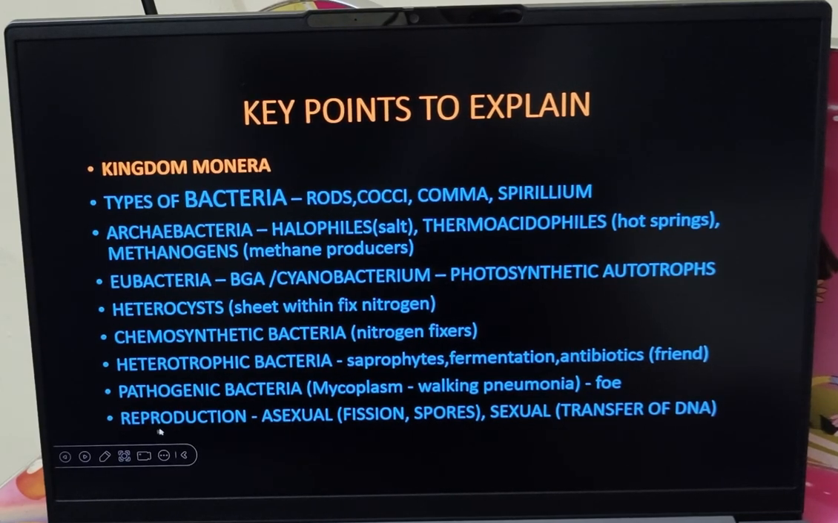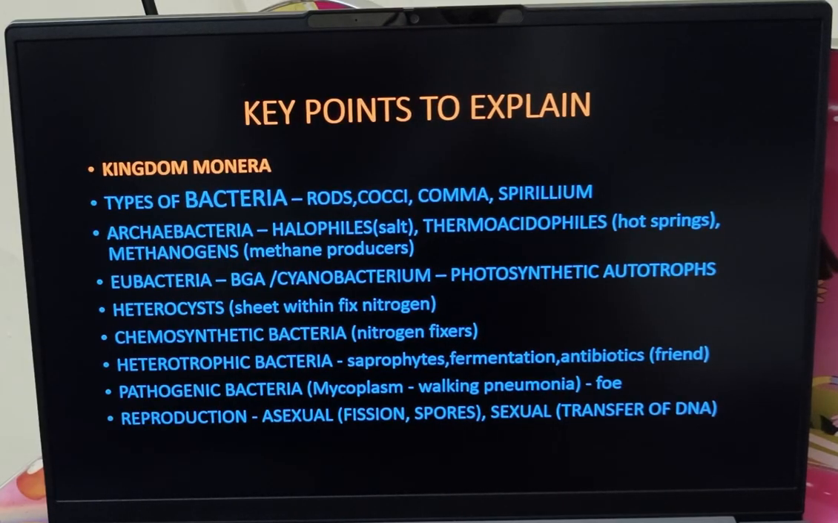Coming to the reproduction part, they mostly reproduce through asexual mode of reproduction like fission and sporulation, and few undergo sexual mode of reproduction. Here we don't have gametes. Instead of gametes, DNA gets transferred from one bacteria into the other bacteria. Probably you will read this in your upcoming chapters. Okay. So this is about kingdom Monera.